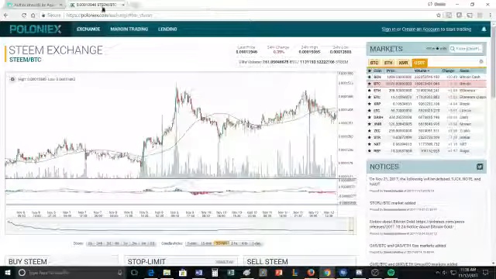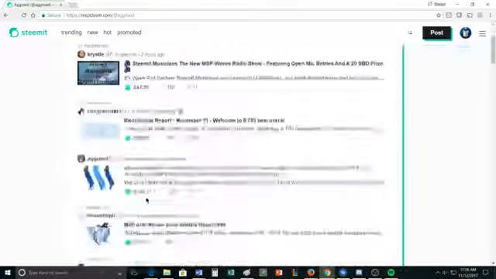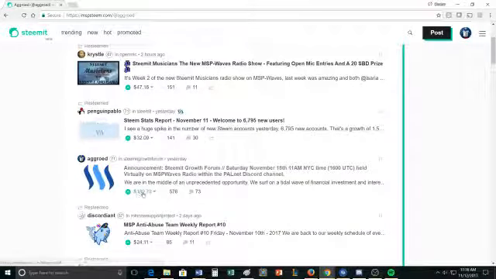But my main point here, I'll get rid of Poloniex because I know that's a sensitive issue for some people. My main point here is that all of these post rewards that I'm getting paid, I can turn into actual, I don't want to say actual dollars, because I'm more fond of my Steem-backed dollars than I am of my fiat dollars. But for the people that really like their fiat dollars, and for those that are forced to pay mortgages and things like that in fiat dollars, you'll be happy to know that any of the post rewards that you get on this platform, you're actually able to convert into fiat and pay your electrical bill or a variety of your mortgages and phone bills and things like that.